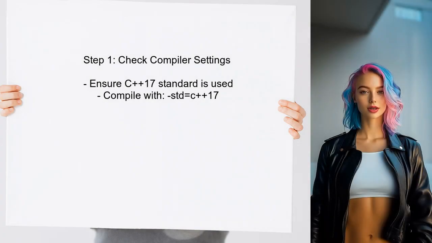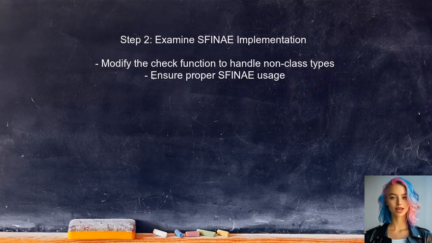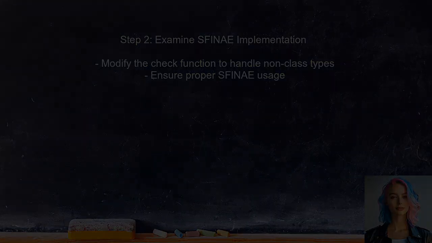To understand why the snippet works in MSVC but not in G++, the user should first check the compiler settings. Ensure that the correct C++ standard is being used. In this case, the user should compile with the C++17 standard. Next, the user should examine the SFINAE implementation. The issue arises because G++ and Clang are stricter in their interpretation of SFINAE. The user should modify the check function to ensure it properly handles non-class types.